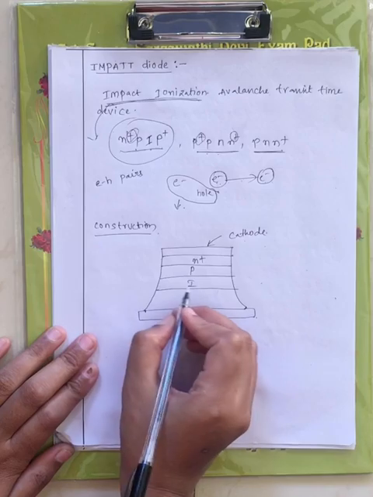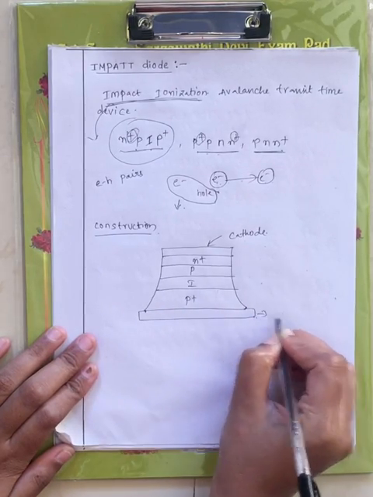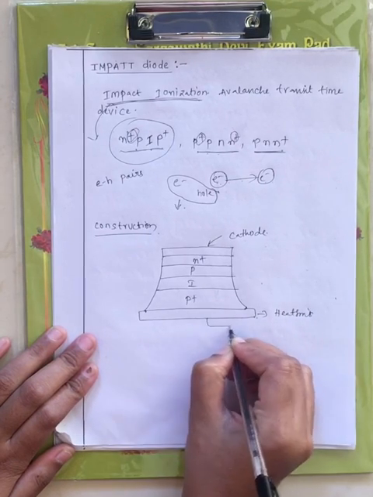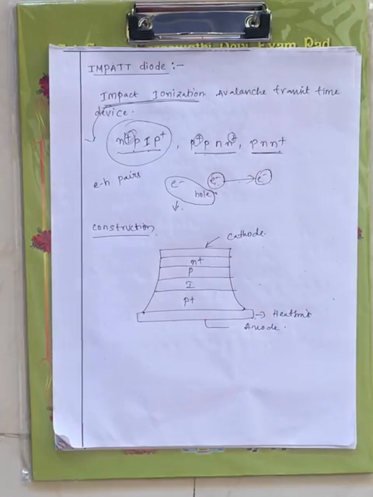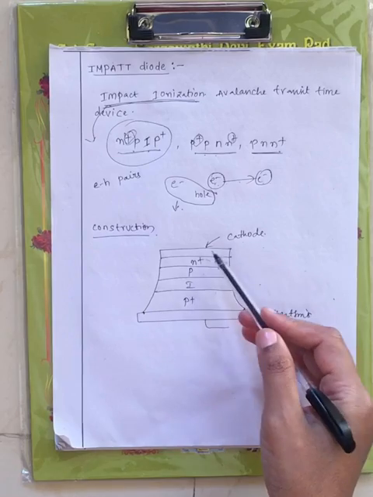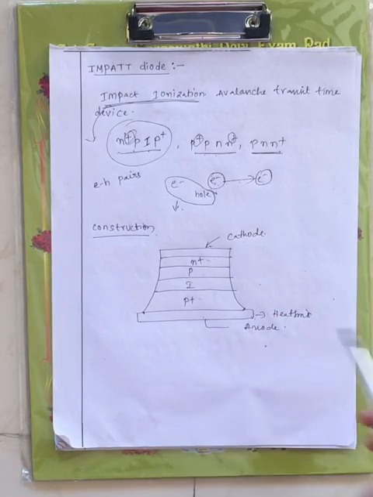This is the active layer I, and next you will have the P plus substrate, and this is the heat sink, and here you also have the anode, heat sink followed by anode, right? This is the construction of impact diode where we considered one form, N plus P I P plus. To this you will have the cathode, and to this you will have the heat sink followed by the anode, right?